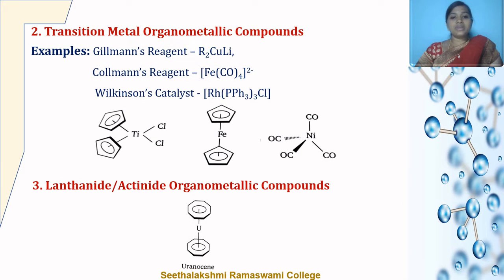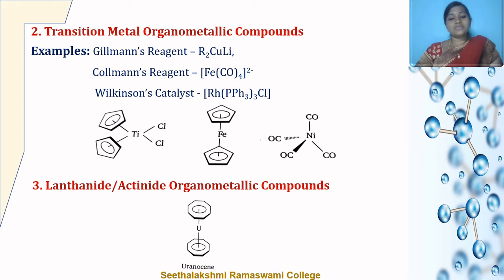The next classification is the transition metal organometallic compounds. These are all the compounds of d block elements. The examples of these compounds are Gilman's reagents, Collman's reagent, Wilkinson's catalyst, etc. Here you can find an example of tetracarbonyl nickel complex where the carbonyl ligand is present. Carbonyl, we all know, is a typical inorganic molecule, but it is considered an organometallic compound because its properties are very similar to the other organometallic compounds.